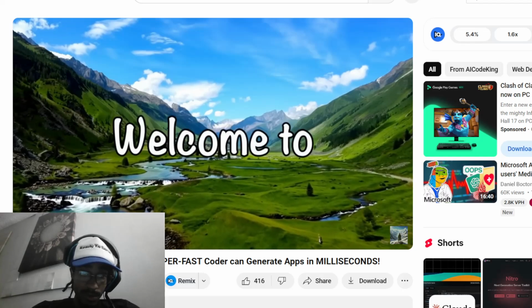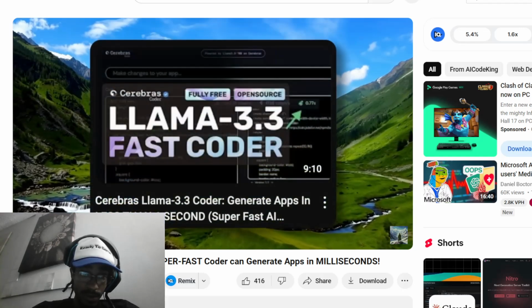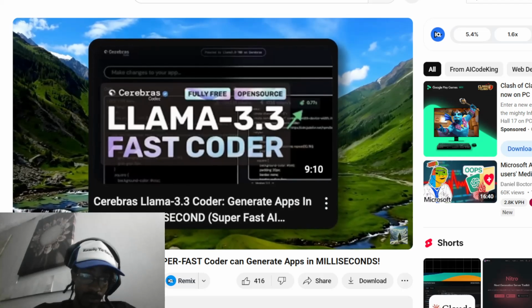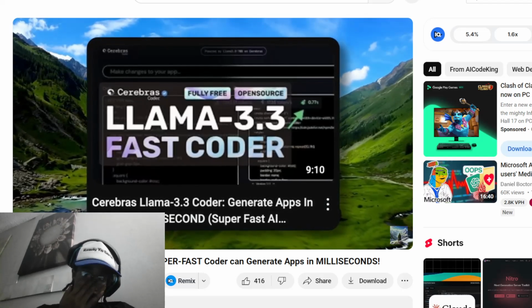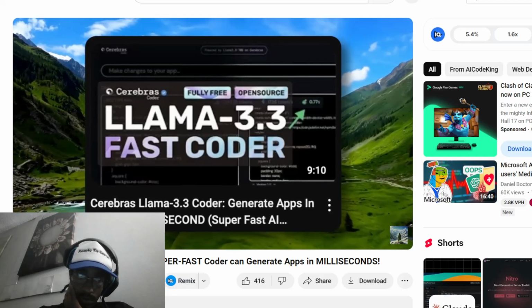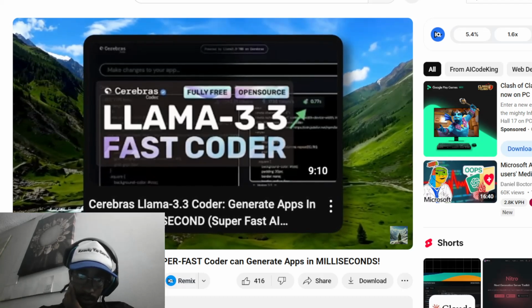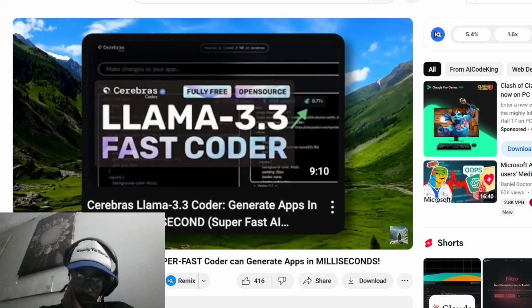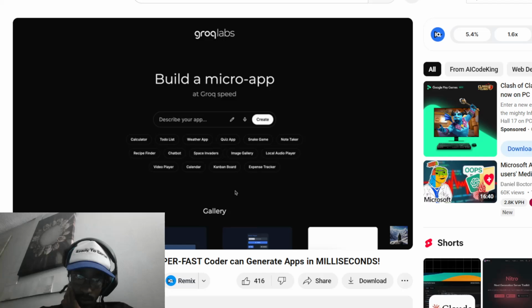Hi, welcome to another video. I recently covered Cerebras Coder, which allows you to generate apps in less than a second, which is pretty amazing. But it seems that Groq saw that, and now they have their own coder called AppGen.